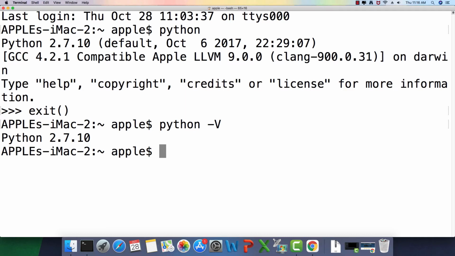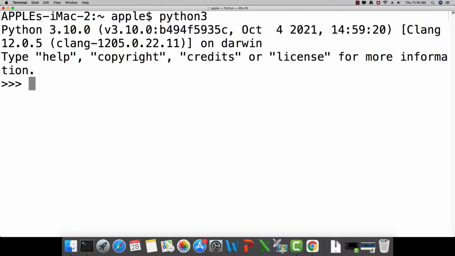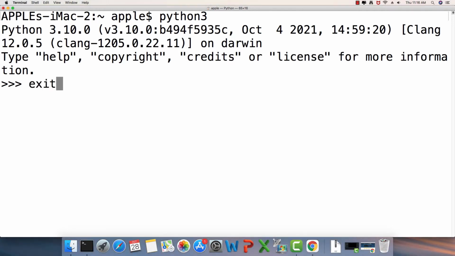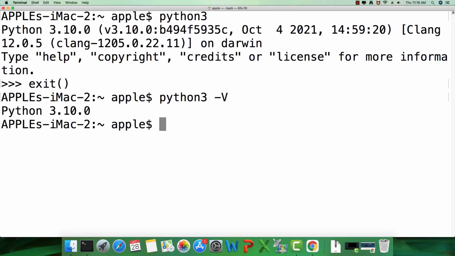Now for Python 3, the name of the executable is python3. So let me clear the screen, and I'm just going to say python3. If I hit enter, it launches Python 3. And if I just say exit, it exits. And we can again check the version of Python 3 by -v. It is this version of Python 3 that we are going to use for all of our development projects.